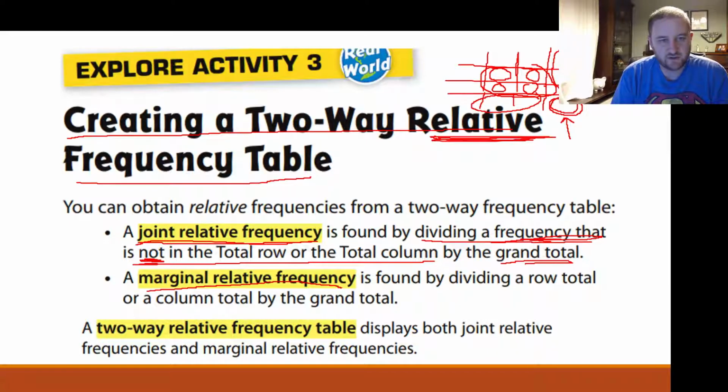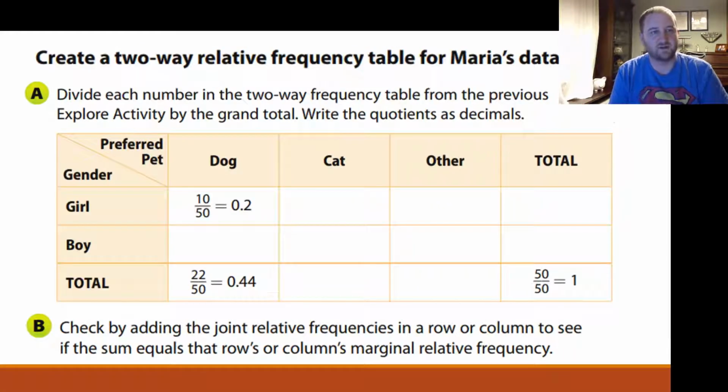Then a marginal relative frequency is found by dividing a row total or a column total by the grand total. So the row total would be something like this. The column total would be something like this. You take one of those and divide it by the grand total. That's the difference between the joint relative frequency and the marginal relative frequency. Okay, a two-way relative frequency table displays both joint relative frequencies and marginal relative frequencies. All right, so it says create a two-way relative frequency table for Maria's data.